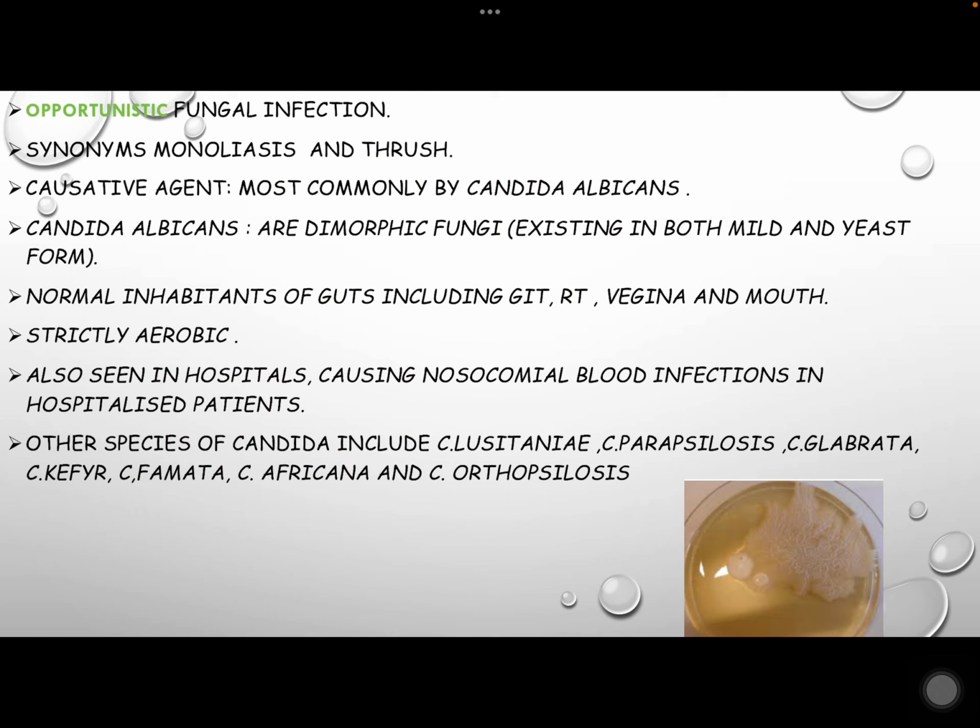These are common inhabitants in the oral cavity, gastrointestinal tract, vagina, penis, or other parts. They become pathogenic only when favorable conditions arise. It can affect the oral cavity, vagina, penis, or any other parts of the body. Candidiasis affecting the mouth is commonly called thrush.